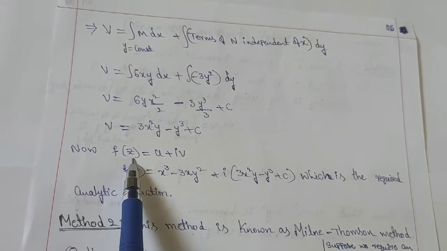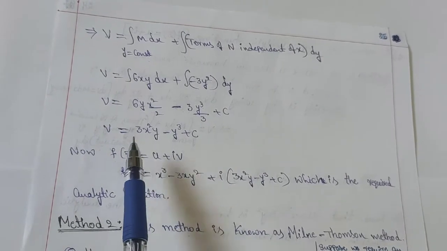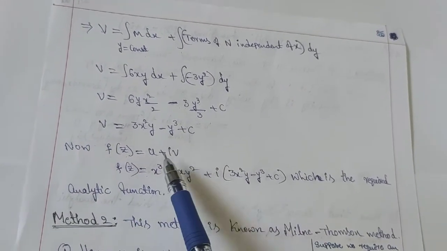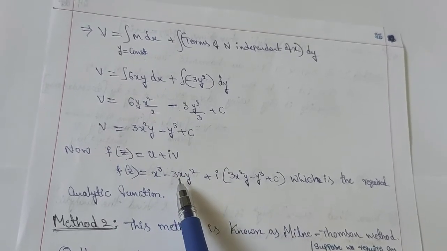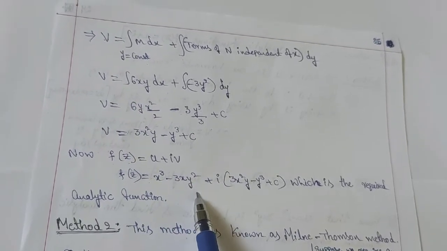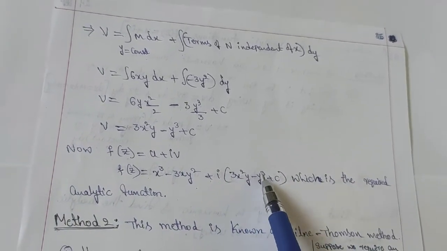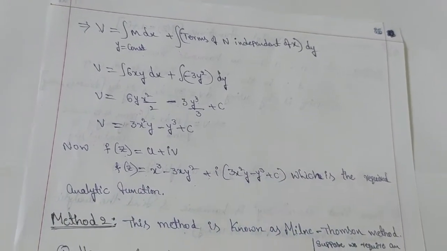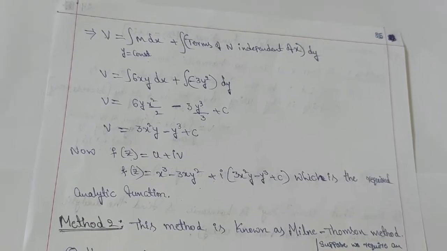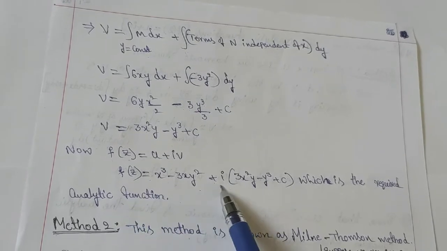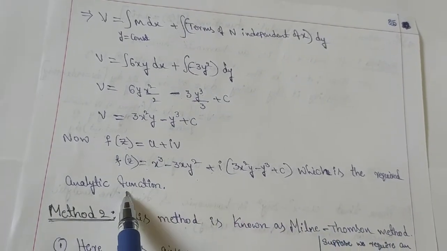Then we will get f of z equals u, which is x cube minus 3xy square, plus i into the v value, which is 3x square y minus y cube plus c. After substituting u and v values in the function f of z, this function f of z forms an analytic function.